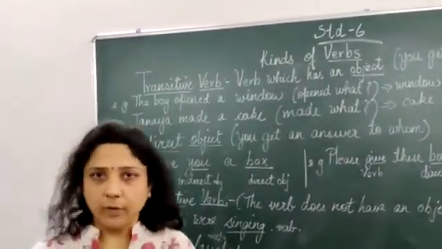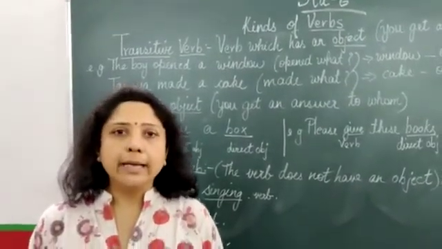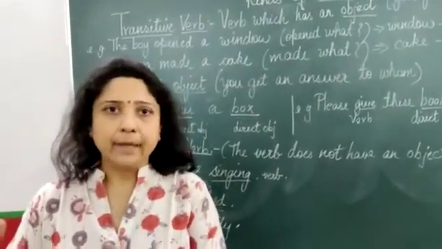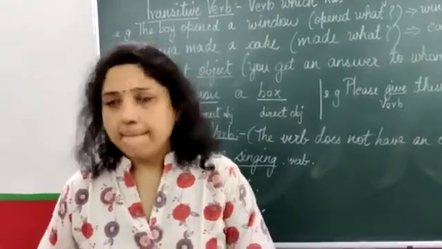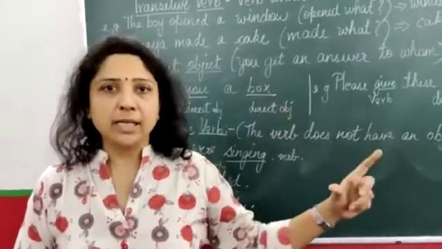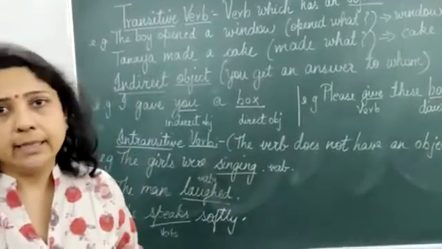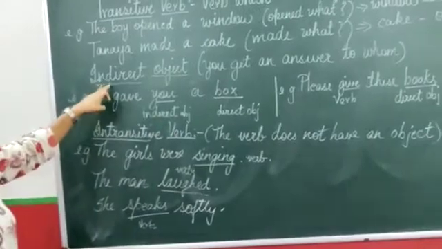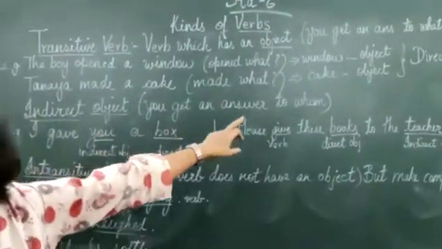The objects are also of 2 types, direct object and indirect object. What do we mean by direct object? When we get an answer to what, it's a thing. I lost my box. You lost what? Box. Box is a thing. So this sentence becomes transitive. And when you get an answer to whom, it's a person. It's an indirect object. So we have 2 objects, direct object and indirect object. In indirect object, you get an answer to whom.